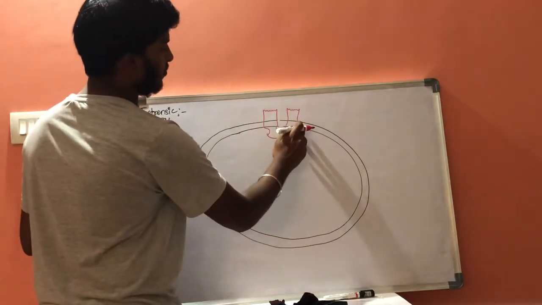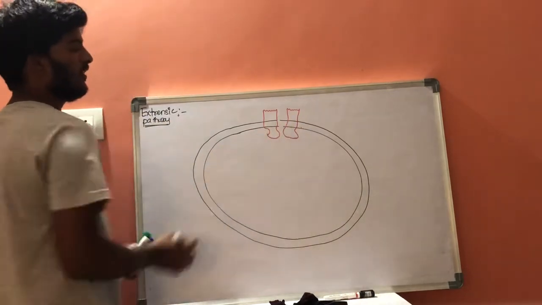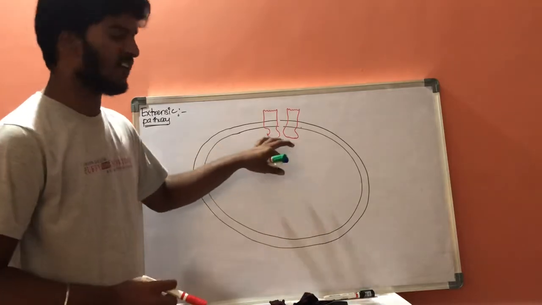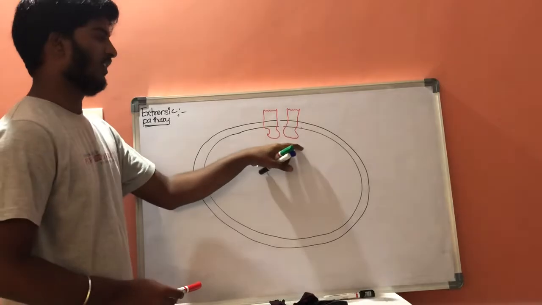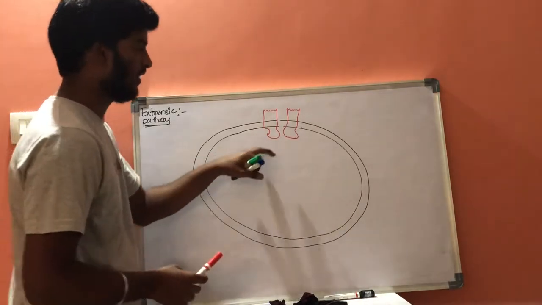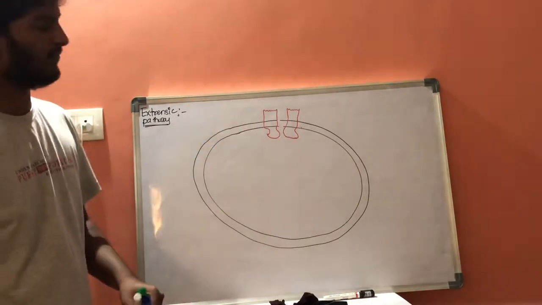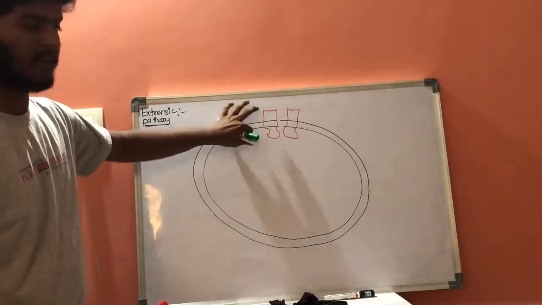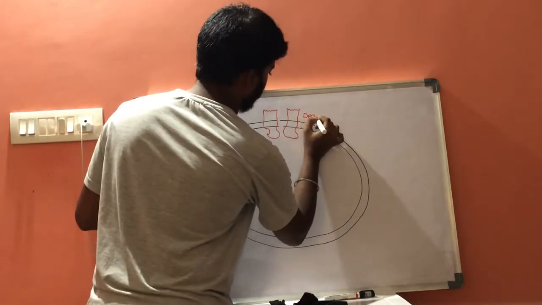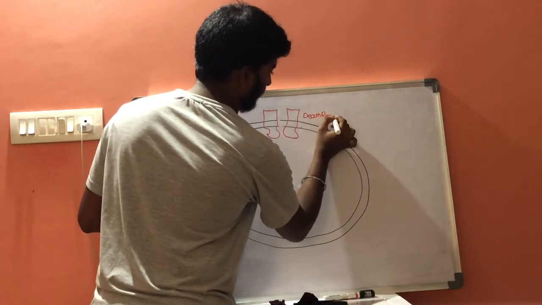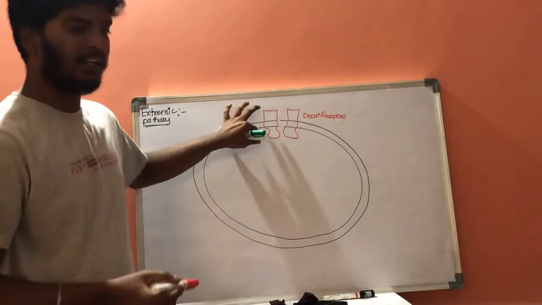Let us consider these are the two receptors which are present on the surface of the cell membrane in inactive form. These receptors are called death receptors. They will be in inactive form.